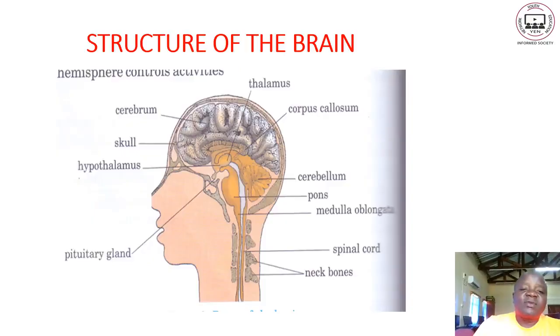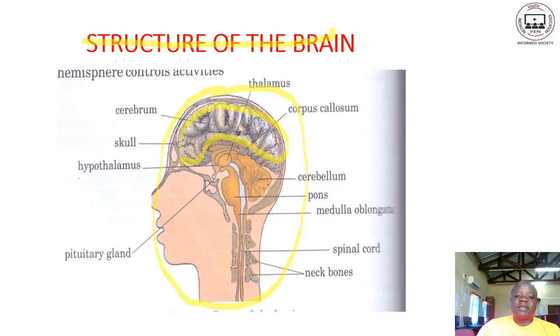Now let us look individually at these two main components of the central nervous system. We start by looking at the structure of the brain. At times we call it the anatomy of the brain. Now if you look at the brain, we have this part here, which is folded in folds.